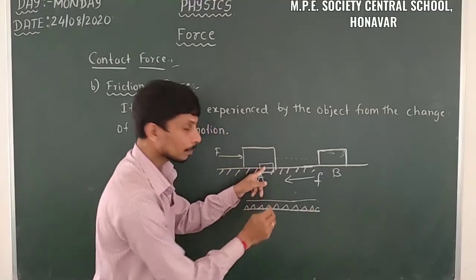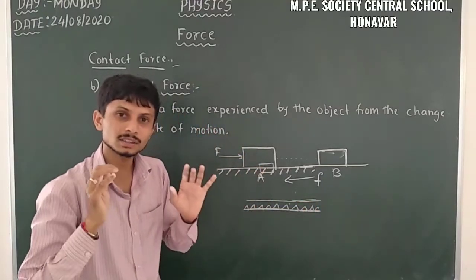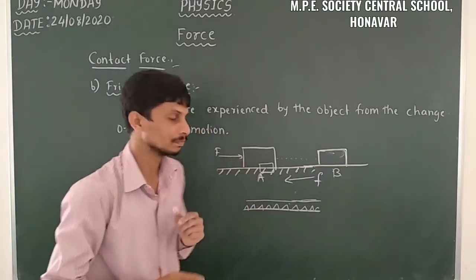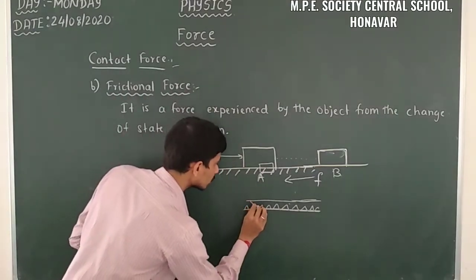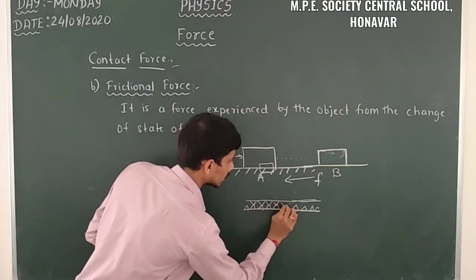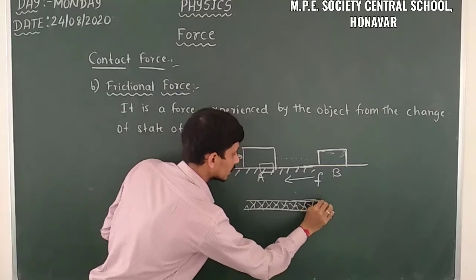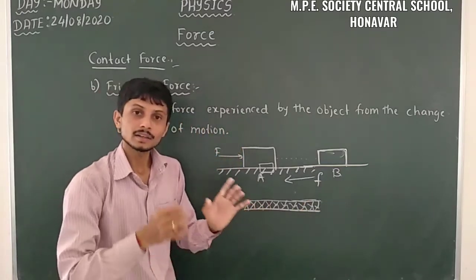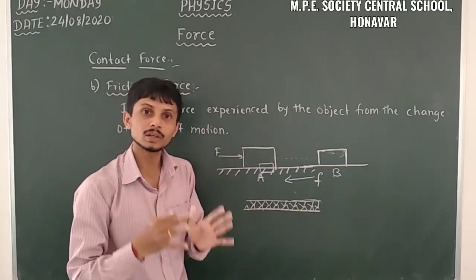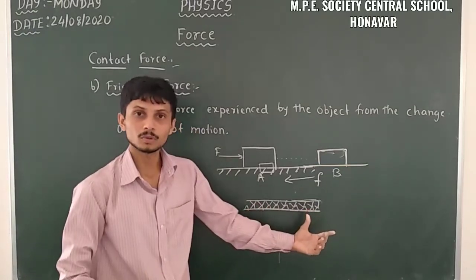This is the small part I am focusing on through a microscope. Here some peaks arise. These peaks reduce the speed of the motion, the state of motion.